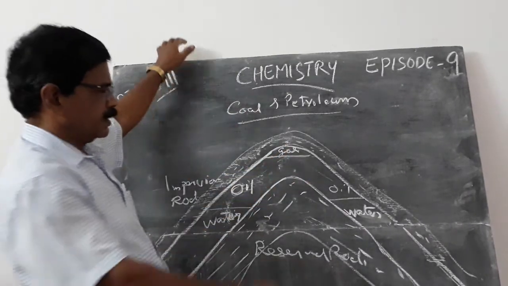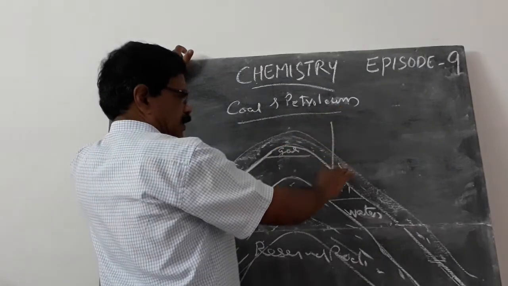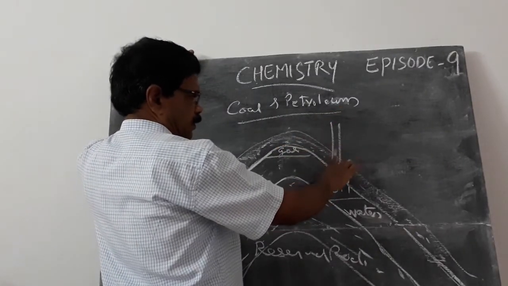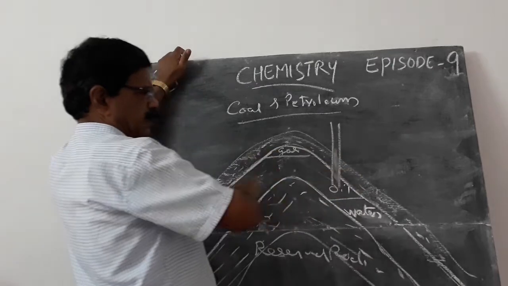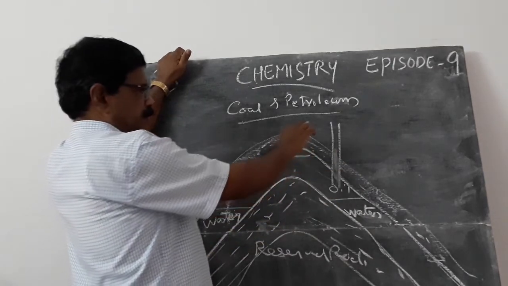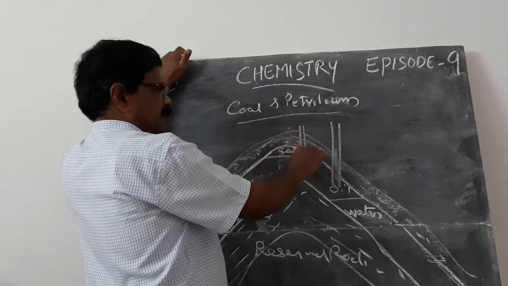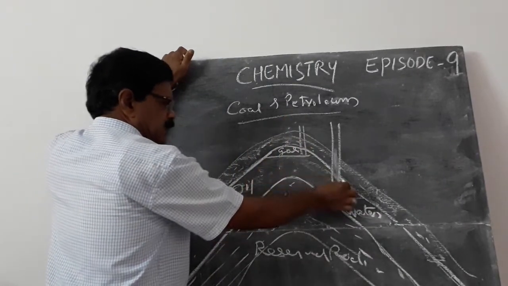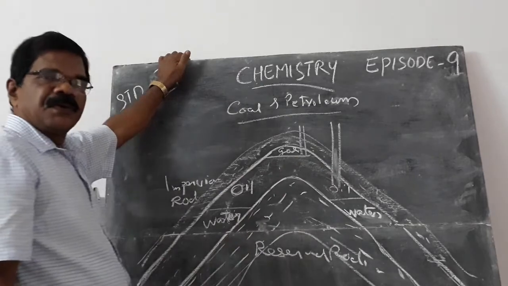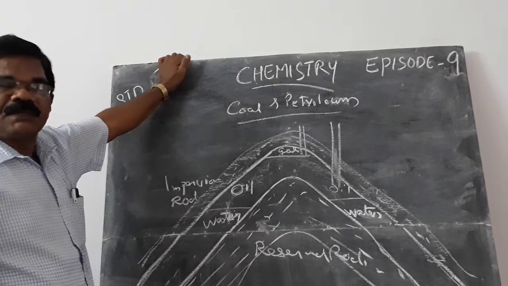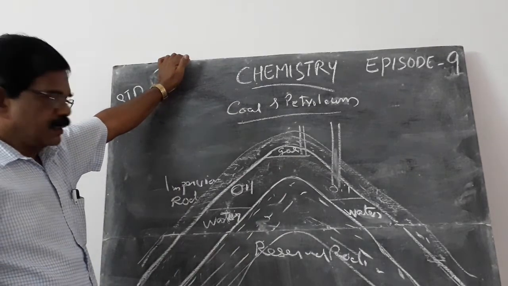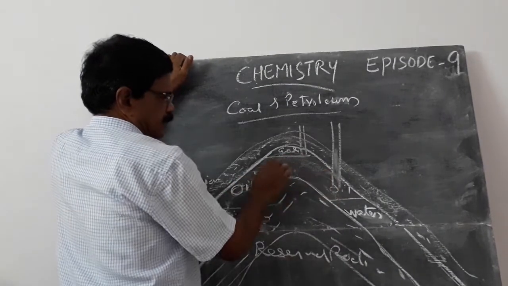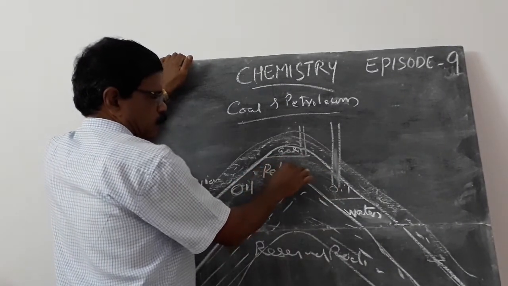On mining, the oil is thrown out, and here the oil and natural gas are separated. This oil is a mixture of petrol, diesel, kerosene, bitumen, etc. This mixture is known as petroleum. It is crude oil.